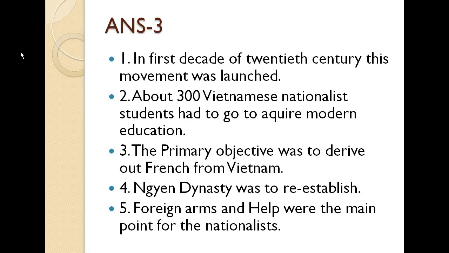Answer number 3. First, in the first decade of the 20th century, this movement was launched. Second, about 300 Vietnamese nationalist students went to Japan to acquire modern education. Third, the primary objective was to drive the French out of Vietnam. Fourth, the Nguyen dynasty was to be re-established. Fifth, foreign arms and help were the main point for the nationalists.